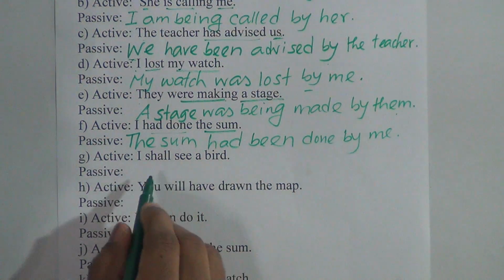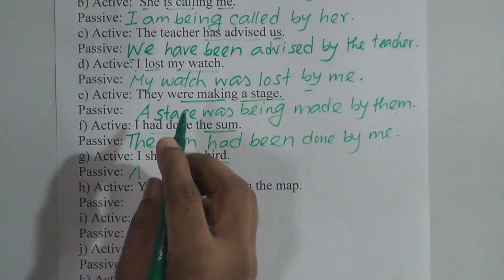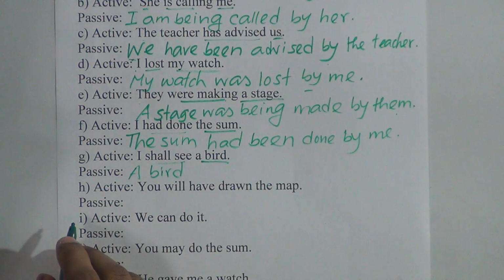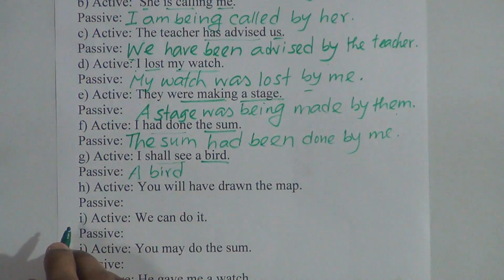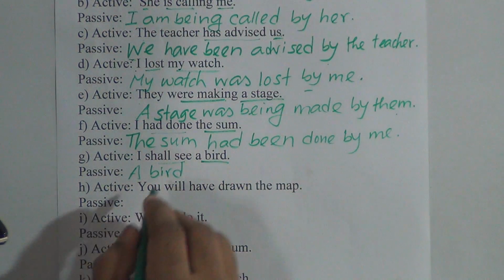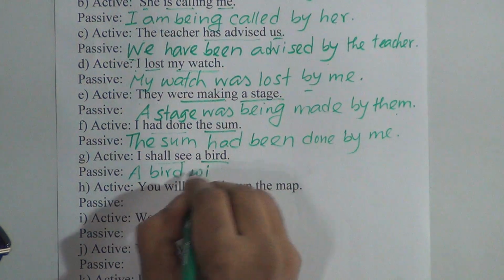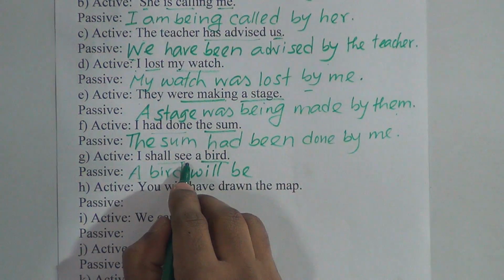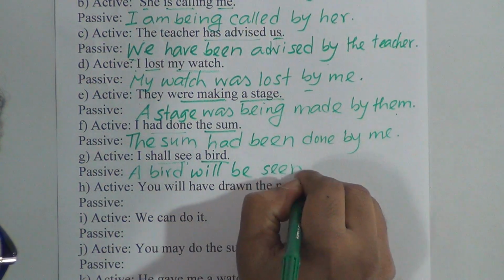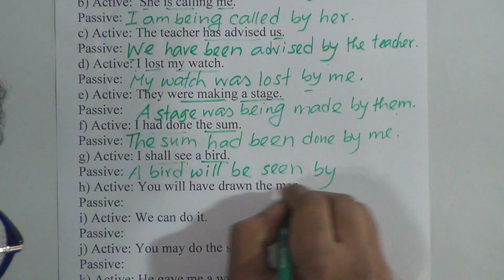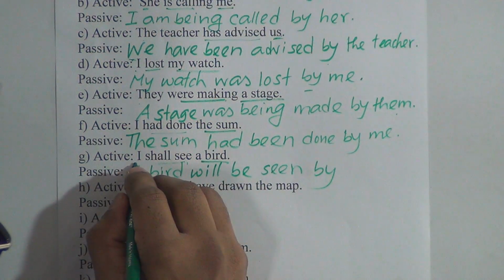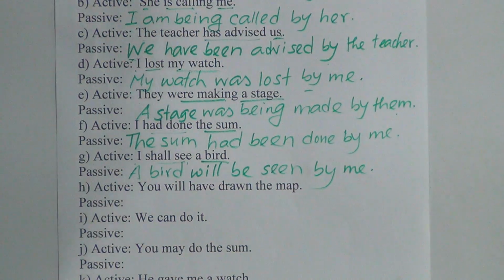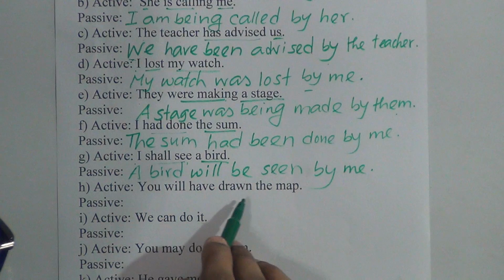Number G, "I shall see a bird." A bird here is the object; this will be the subject. "Shall see" is future indefinite tense. In future indefinite tense, we put the auxiliary verb shall be or will be. So we put after a bird, will be, past participle of main verb see, saw, seen. We put seen here. Preposition by, "I," the subject, will be the object, "me" in passive voice.